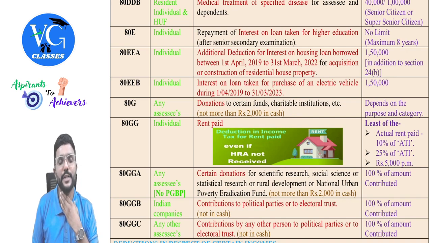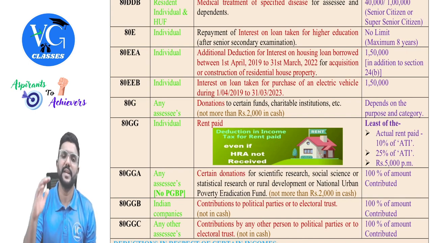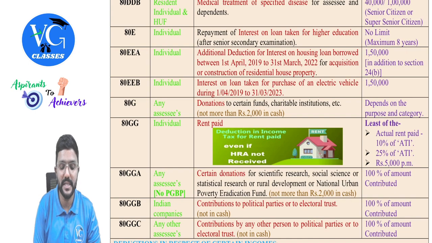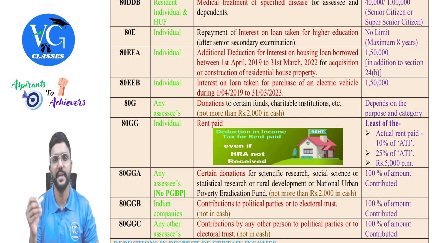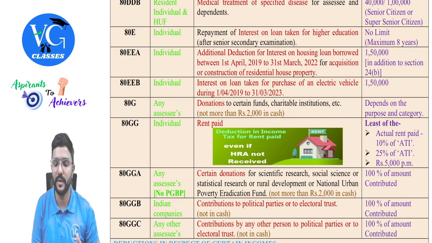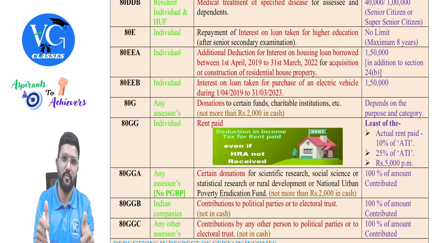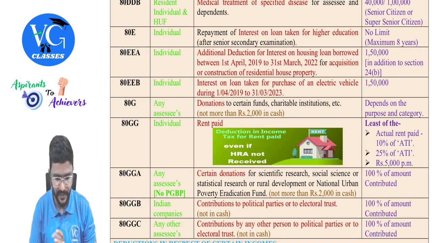And sir, what if it is a let out property? If you have a let out property and you have taken a housing loan for it, whatever is the interest, you can claim fully under the head house property without any limit. But is this deduction available even for let out property? Yes. As tax planning, if you want to claim 1,50,000 here and the remaining under the head house property, you can do it, guys.